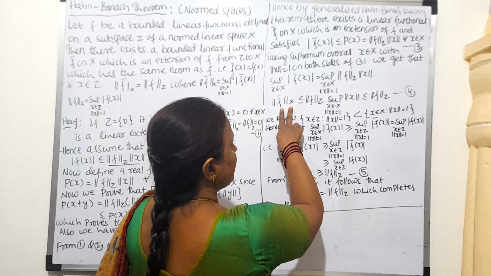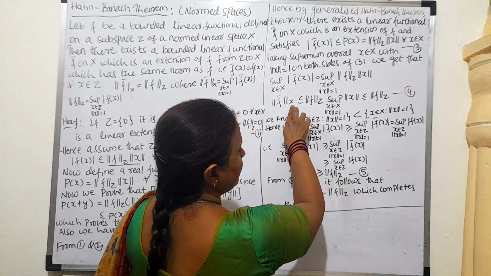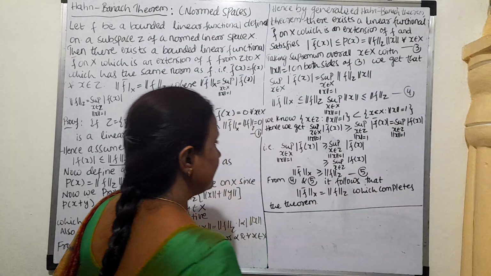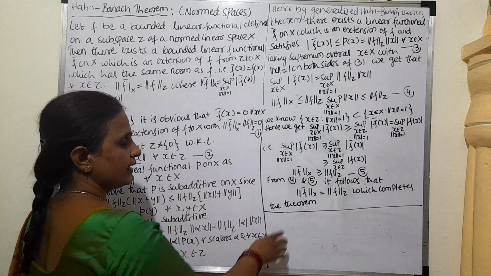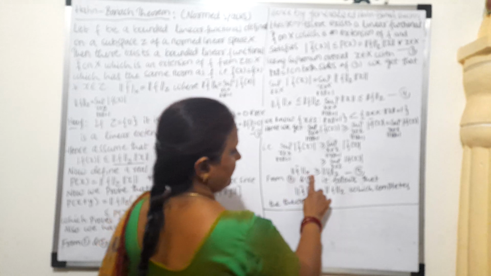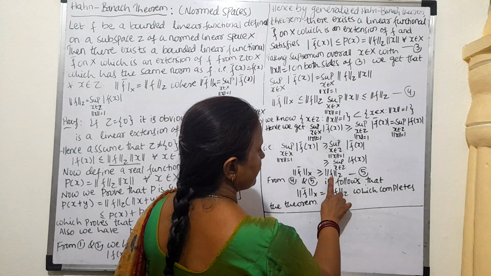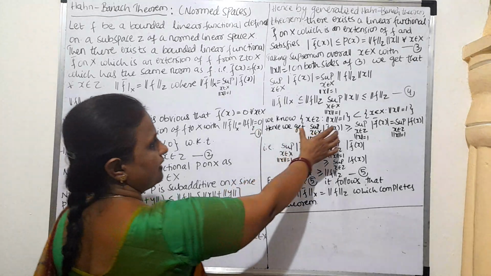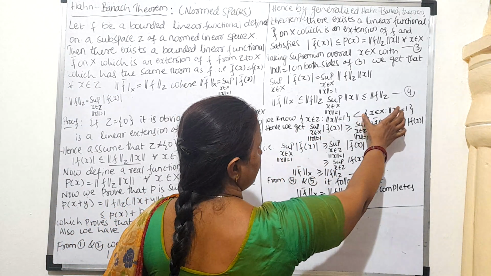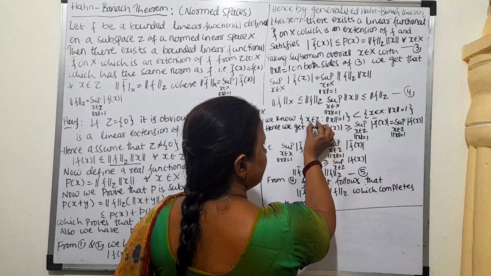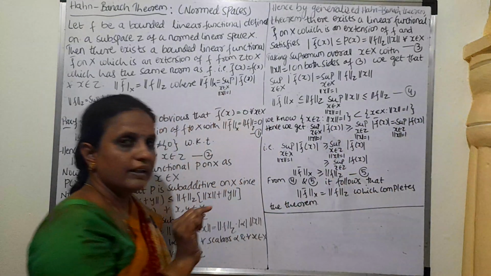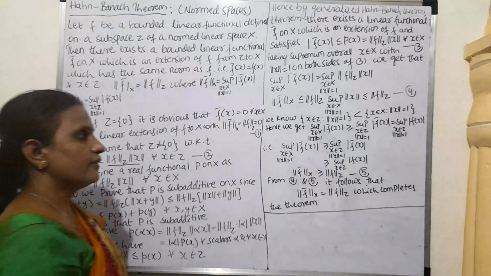And norm f defined over x is less than or equal to norm f defined over z. Similarly, we can prove that norm f bar defined over x is greater than or equal to norm f over z. So it is proved in this manner. We know that z is a subset of x, therefore the set of x belonging to z with norm x equal to 1 is also a subset of the set with norm x equal to 1.